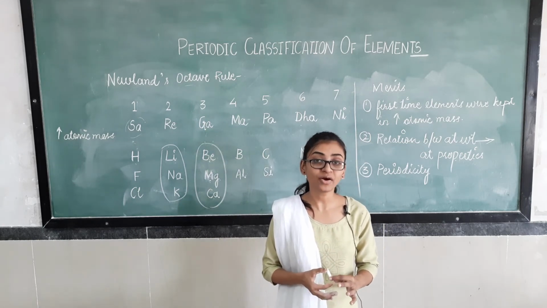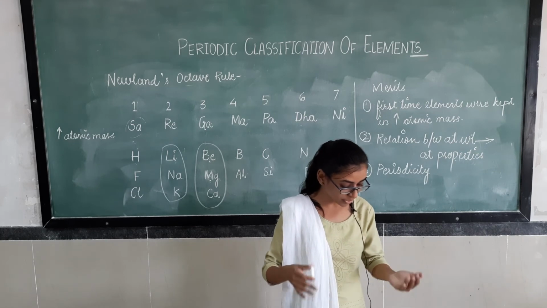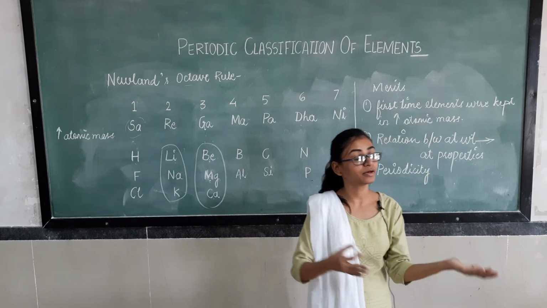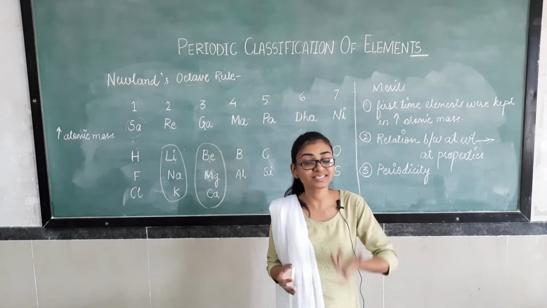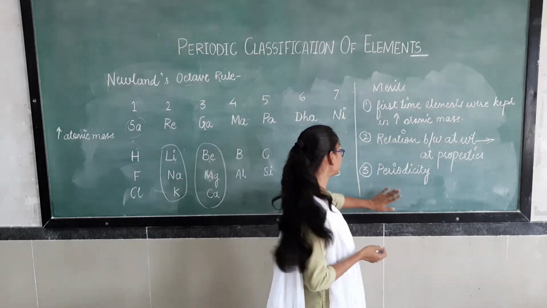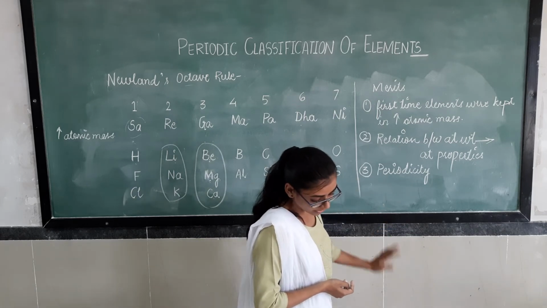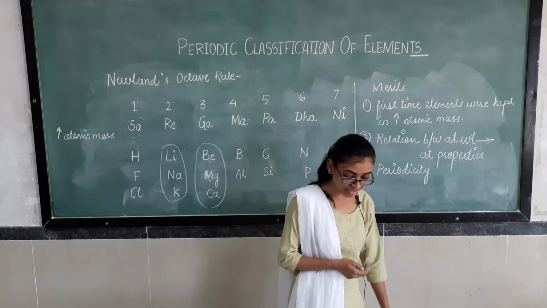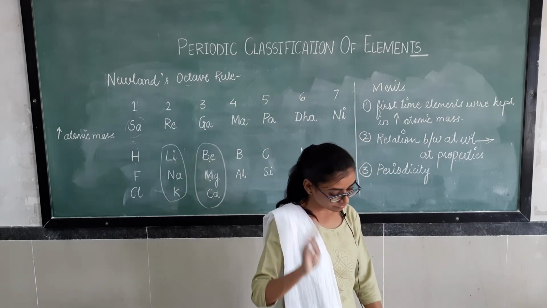This is periodicity. After a fixed interval, the property will repeat, or increase in a regular manner, or decrease in a regular manner, in some fixed interval. This is known as periodicity. So the major factor, periodicity, is seen in this periodic table. After each seventh element, the eighth element shows the same property as the first element.